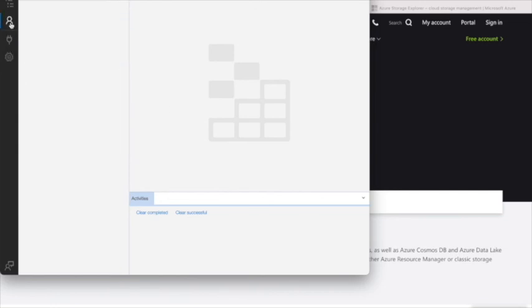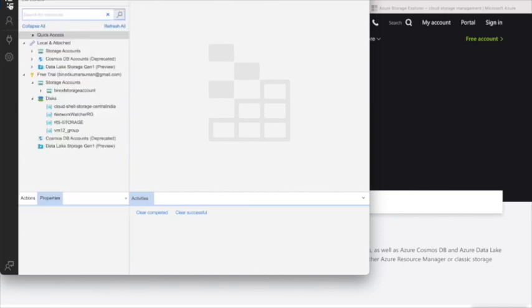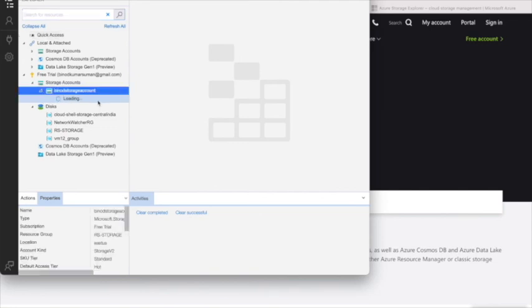First you have to connect here. I have already connected, so you can just give the username and password for the Microsoft account and it is connected. Now go here, Explorer, you can see everything came here. My storage accounts, Windows 7 storage. So you can view everything here in this storage explorer.